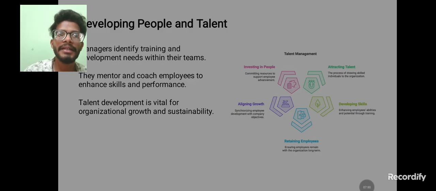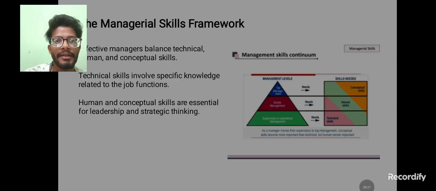Next one is developing people and talent. How we can develop the people and how we can showcase their talent. So managers identify the training and development needs with their teams. They monitor and coach employees to enhance skills and performance. Talent development is vital for organization growth and sustainability. We have a number of talents. We need to prove each and every talent, right? So for showing that kind of talent, we need to develop the people. We need to train the people more to showcase their talent. First is investing in people, attracting the talent, developing skills, retaining employees, aligning growth. These are the major trainings to develop the people to showcase their talent.